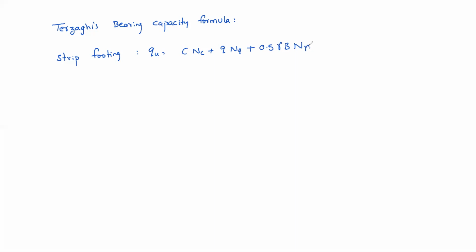So later he has given his formulas for square and circular footings also.